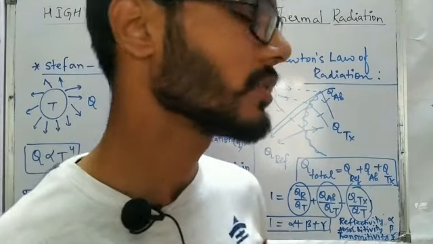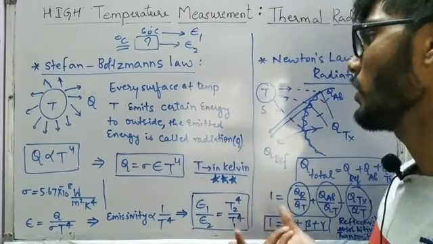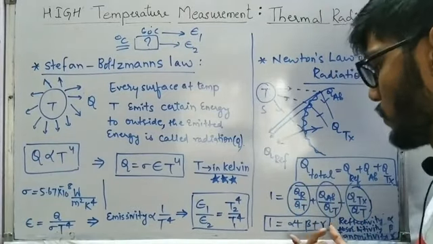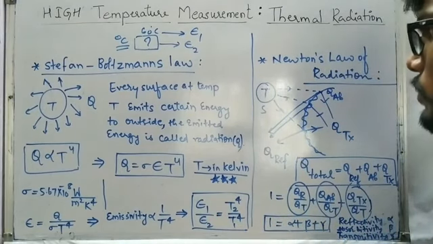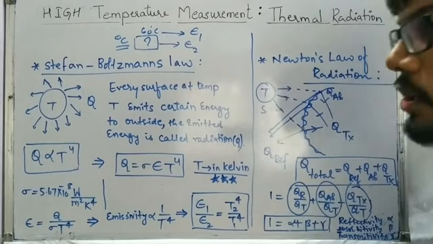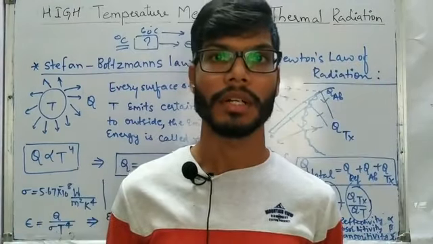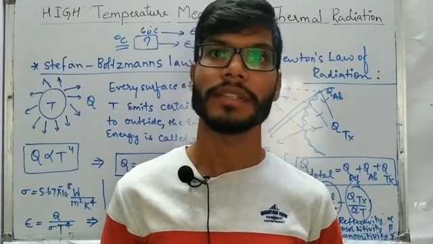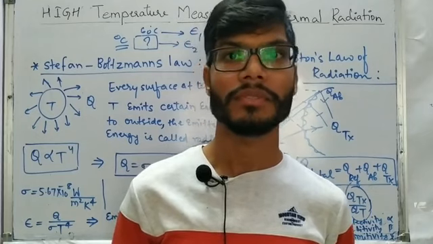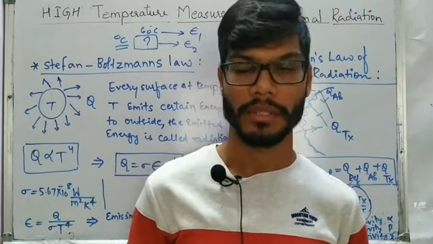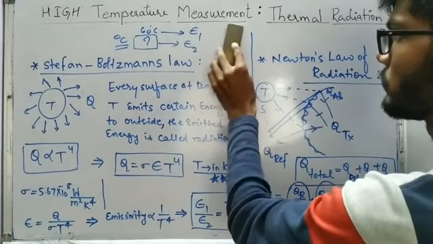So based on Newton's law of thermal radiation, we can understand normal bodies as well as black bodies, and for them we have different values of alpha, beta and gamma. These are the two fundamental laws whenever we talk about thermal radiation. Based on them we are going to discuss two temperature measuring devices: one is the total radiation pyrometer, and the other is the optical pyrometer. Let us have a look at both of them one by one.